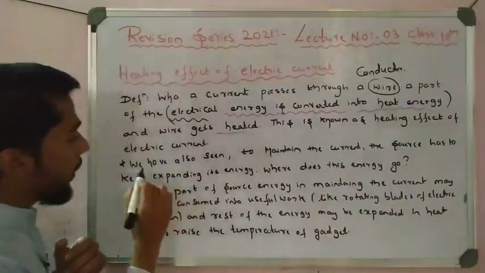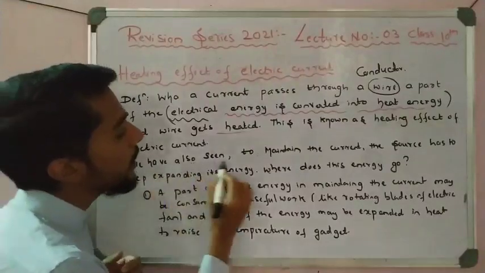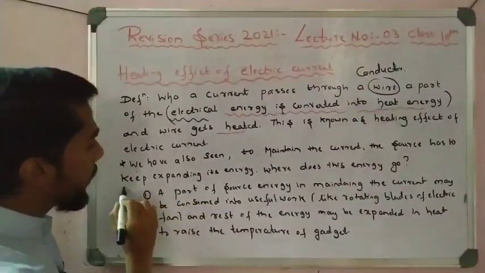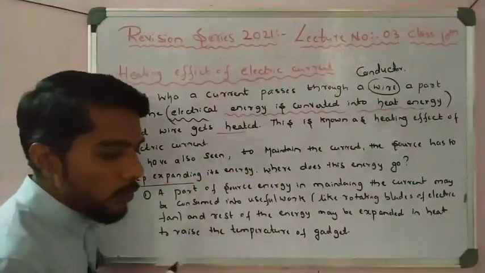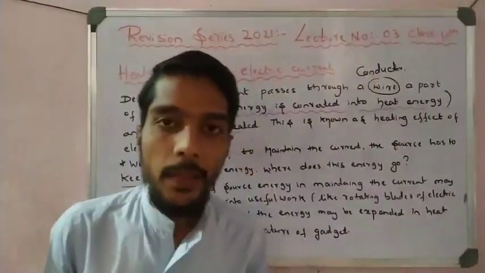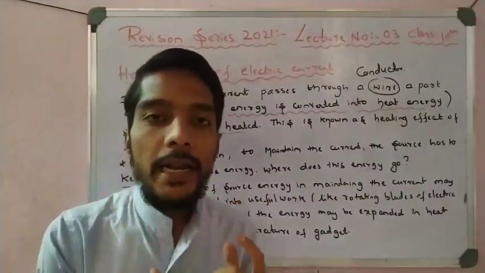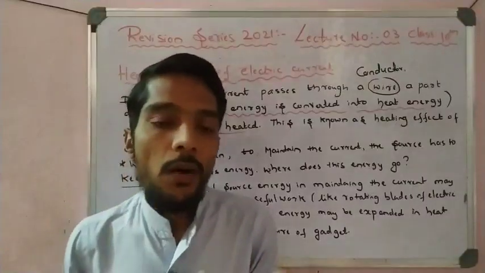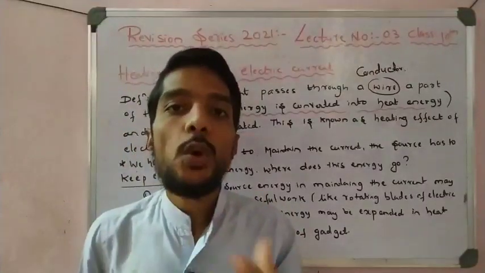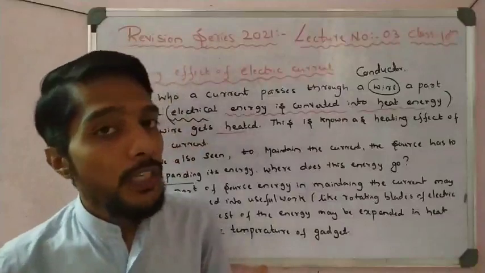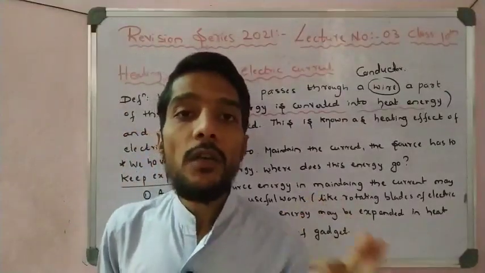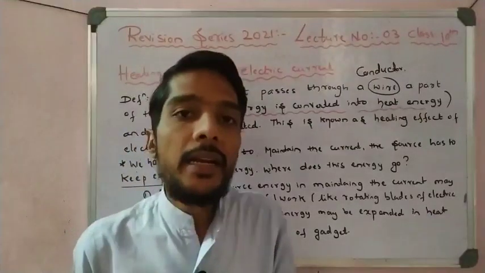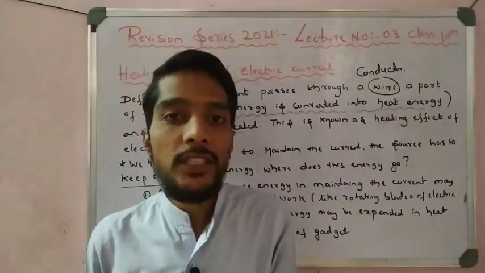So I write here: we have also seen that to maintain the current, the source has to keep expending its energy. For example, a battery or cell. We know that an electric battery or cell is a source of electrical energy, right? So what is a cell or a battery? A battery is the source of electrical energy. How does it produce the electrical energy? By means of a chemical reaction. A chemical process takes place, that creates a potential difference, and electric current is generated.